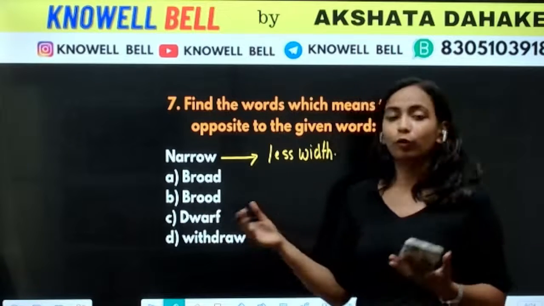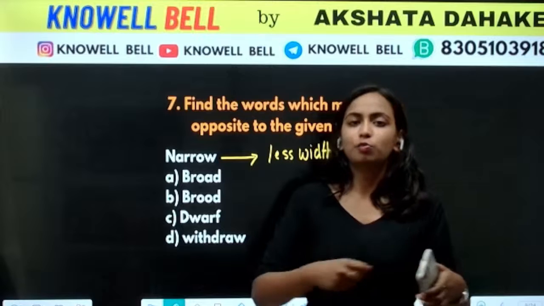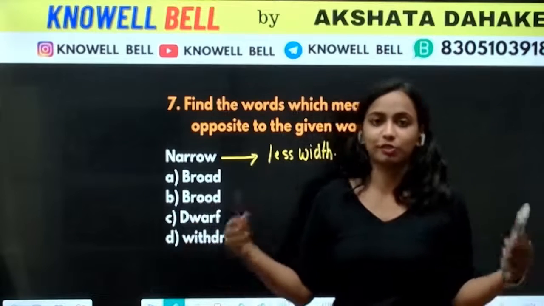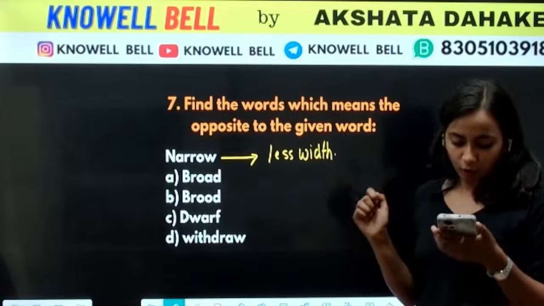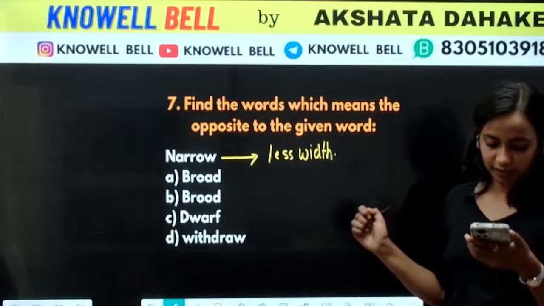So what is the meaning of narrow? Narrow means something that has very small width, very less width. जिसकी चौड़ाई या जो length है, width है, वो कम होगी. So narrow. What is the opposite of narrow? Very good. Dark Slayer is correct. Correct, Virat.